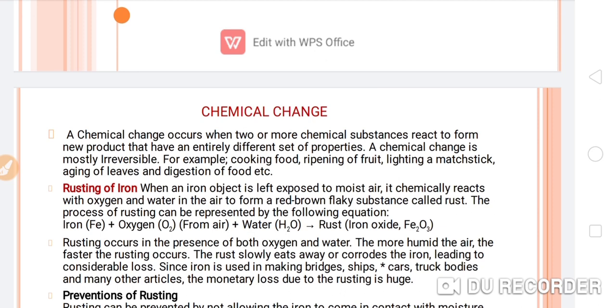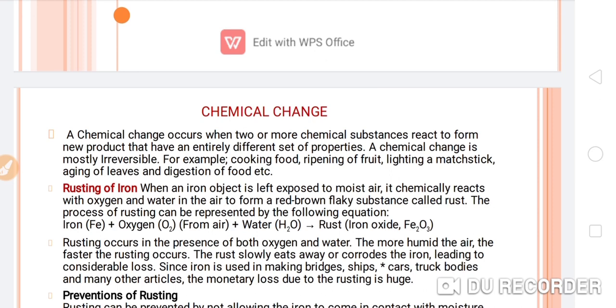A chemical change occurs when two or more chemical substances react to form a new product that has an entirely different set of properties. Means if there is any change in which you are getting a new compound, a new product, and this compound has totally different properties from its reactants, then this kind of change is known as a chemical change.